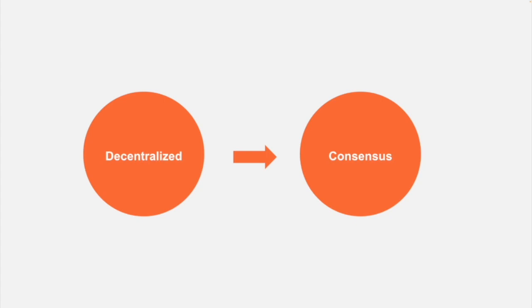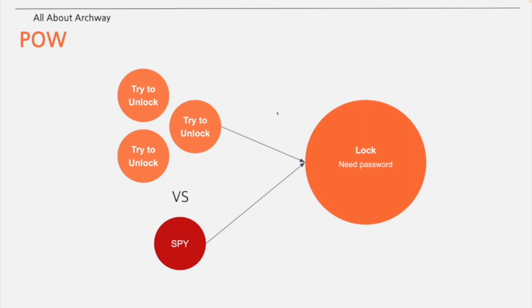Being decentralized means that there is no centralized entity, but it also means that consensus is required. Therefore, unlike a traditional centralized system, in a blockchain system each blockchain has its own consensus algorithm. First, POW, proof of work, consists of guessing a specific secret value. All participants run the same program and try to guess the secret value with the same rules.